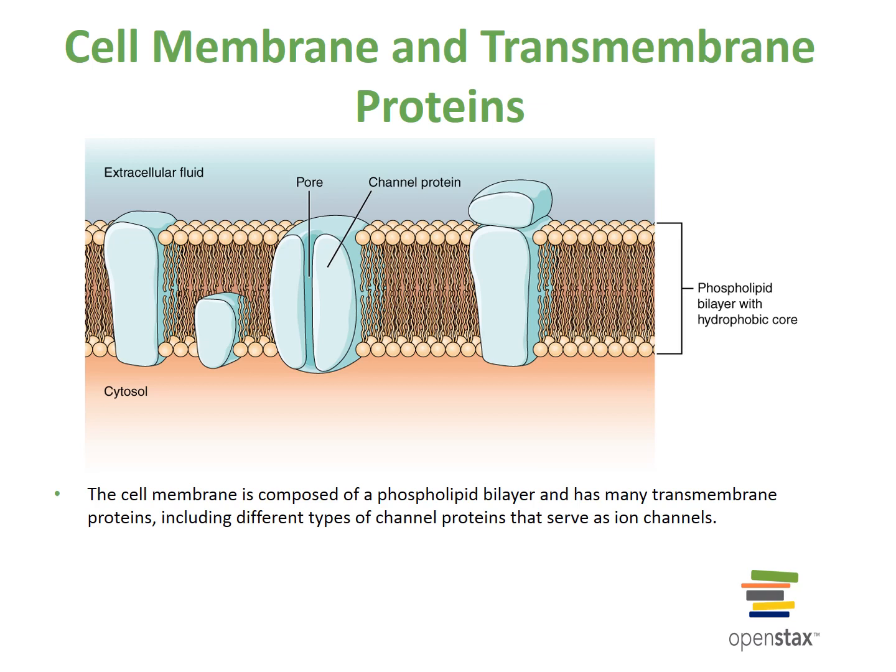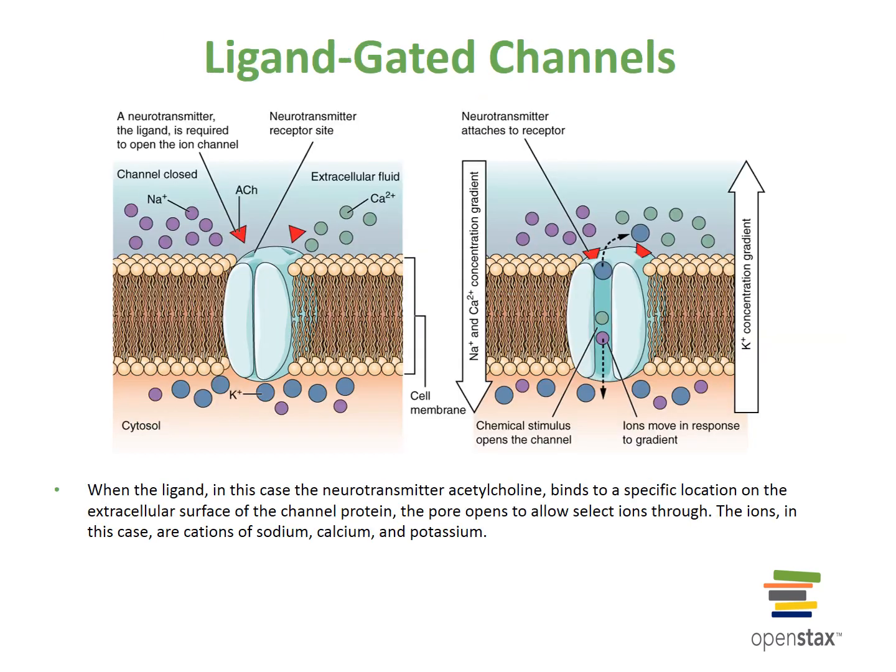Here you can see some examples of the cell membrane and transmembrane proteins which make up the different types of channels that we just discussed. Here is an example of a ligand-gated channel, or chemically gated channel, where a neurotransmitter or chemical binds to its appropriate receptor site on the protein, which opens the channel.